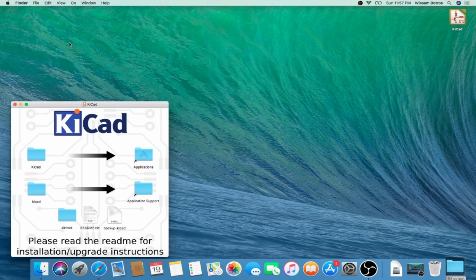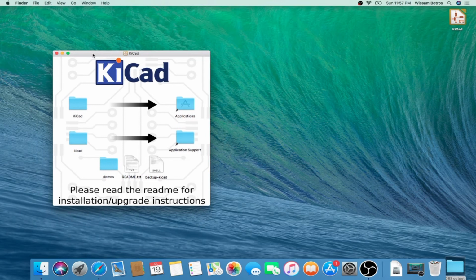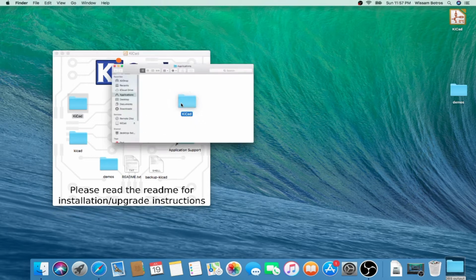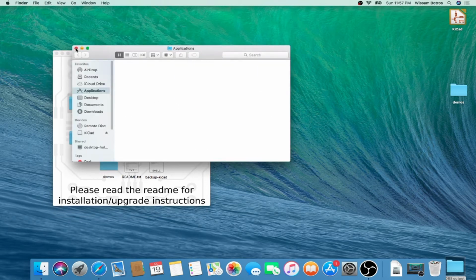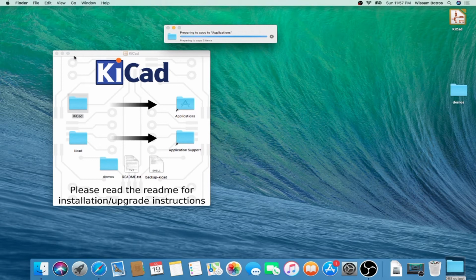Here we go. It says please read the README for installation and upgrade instructions. I did that before and I'm telling you now. If you want to use the demos, just simply copy them wherever and you can refer to them later. To install KiCad, just drag this to the application and drag this to the application support.